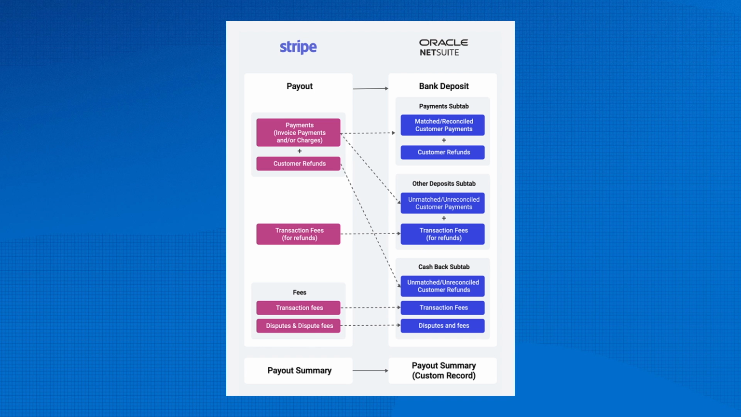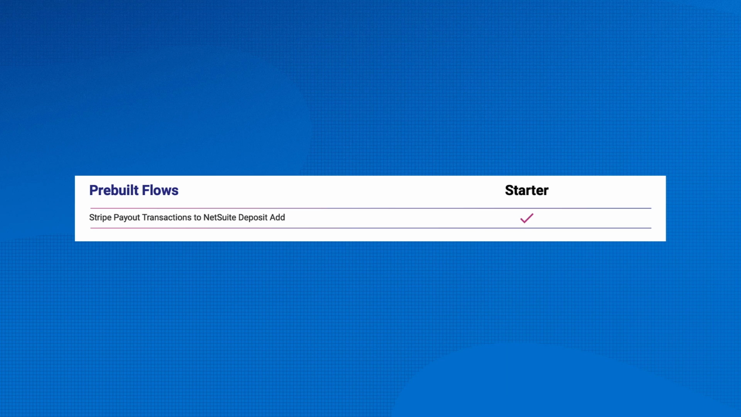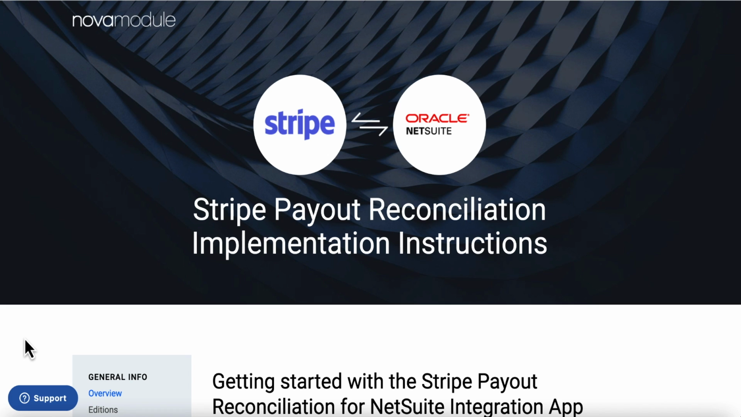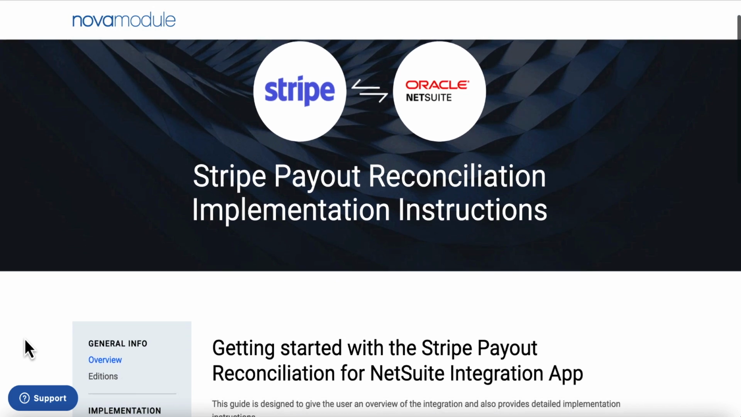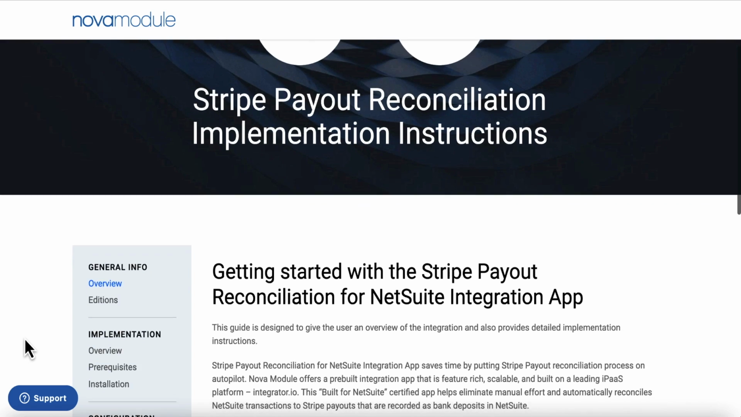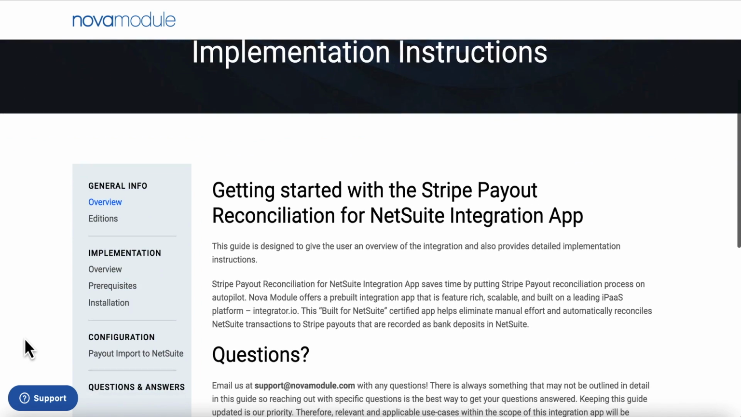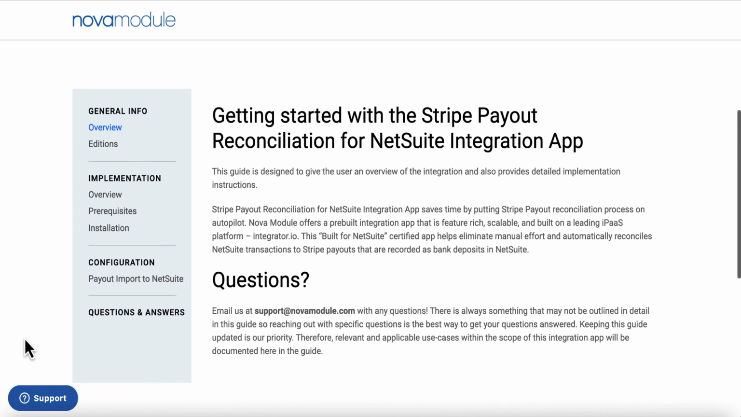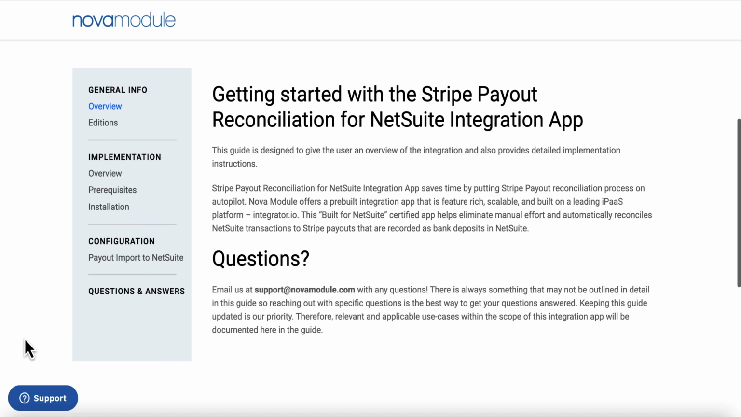This built-for-NetSuite certified app helps eliminate manual effort and automatically reconciles NetSuite transactions to Stripe payouts that are recorded as bank deposits in NetSuite. Integration can be completed by our implementation engineers, a certified partner, or by self-implementation. A step-by-step implementation guide is provided to assist with the process and includes short videos or screenshots for reference. Let's take a closer look.